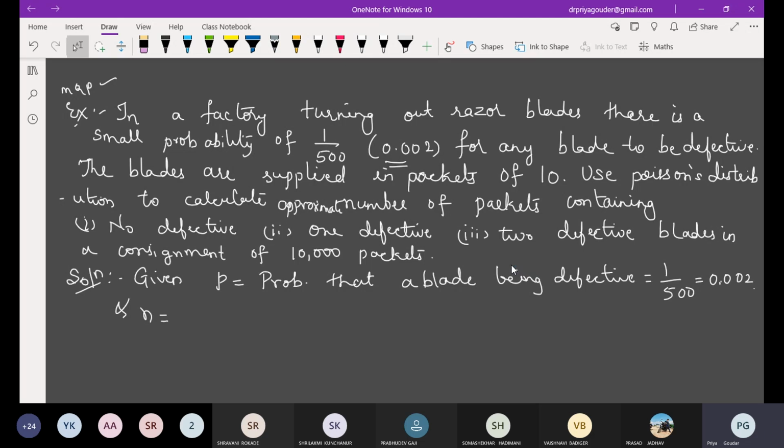Please answer. See, you can read out: the blades are supplied in packets of 10. So here, what they are telling is that in one packet, the probability that a blade will be defective is 0.002. So it is a packet of 10. So n is what here? n is 10. Now can you calculate what is m? Yeah, do calculate it.